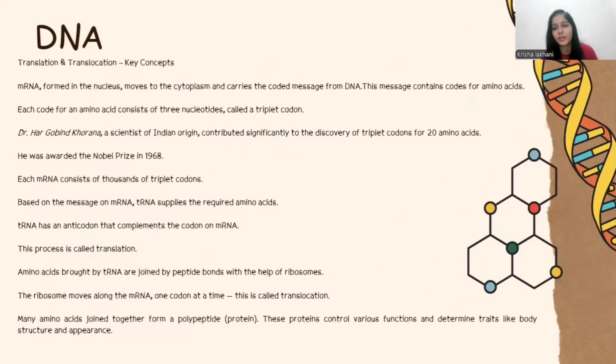Translation and translocation. As I mentioned, translocation and translation. What do you mean by translation and translocation? mRNA from the nucleus moves to the cytoplasm carrying the coded message from the DNA. This message contains the codes of the amino acids. Each code of the amino acid consists of 3 nucleotides, which is called a triplet codon.